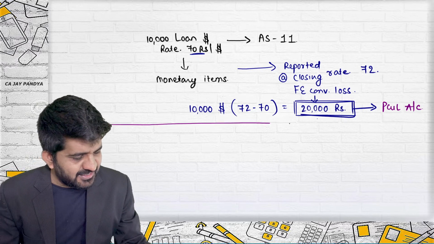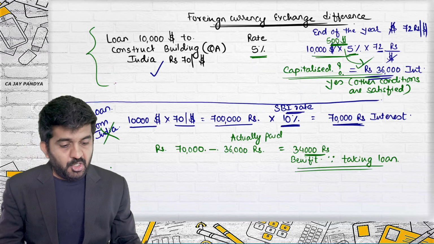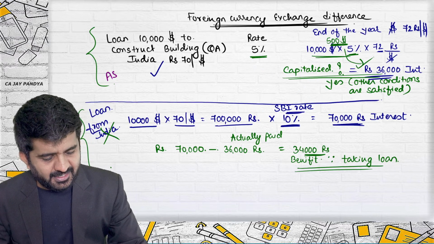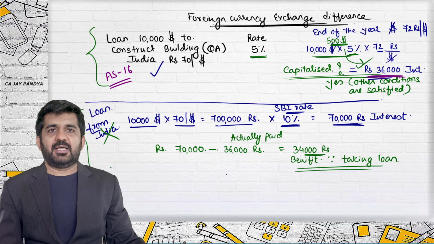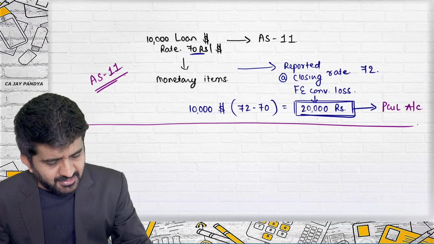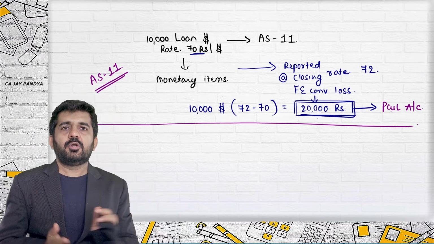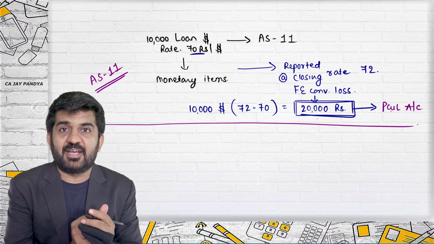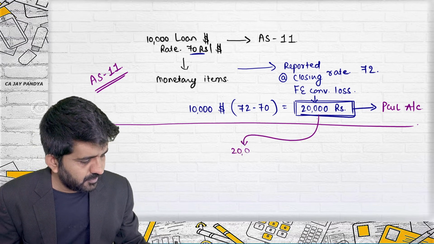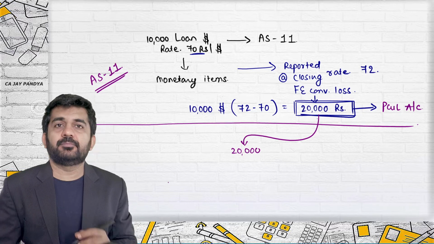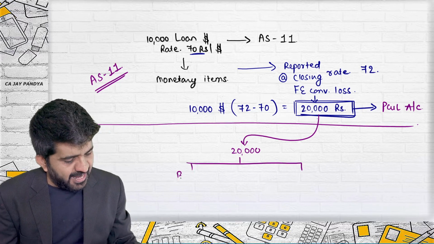Now this portion is AS11. This is purely AS16 because this cost can be capitalized. And this is AS11. This should be transferred to profit and loss account. Try to concentrate on the merge of AS11 and AS16. What is this loss? 20,000. What is the benefit?